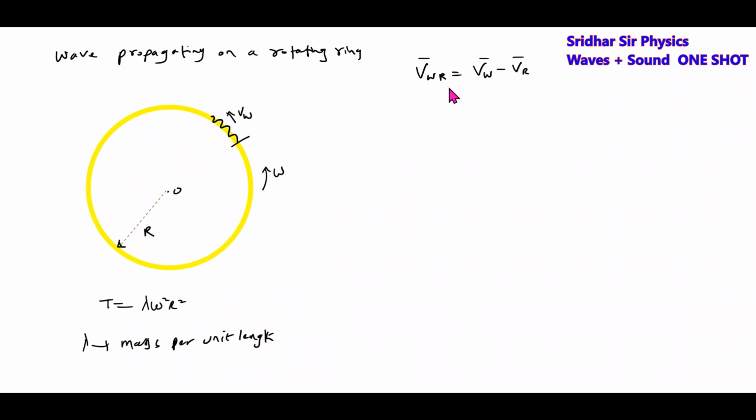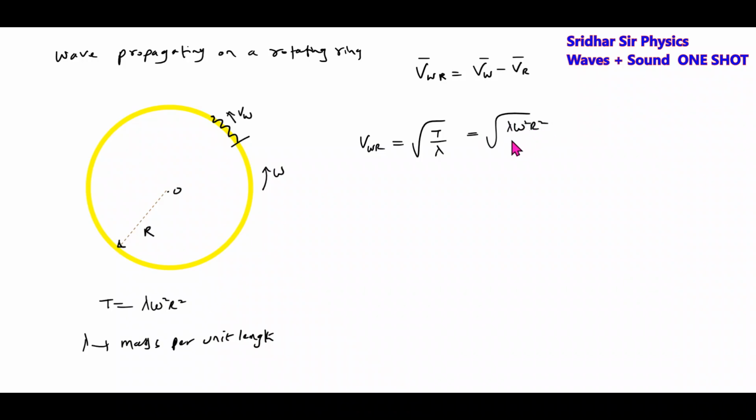Then what is the velocity of the rope? Velocity of the rope is r omega. Then we have to use this formula. Velocity of the wave with respect to rope depends upon the tension and the linear mass density. What is the tension in the rotating ring?